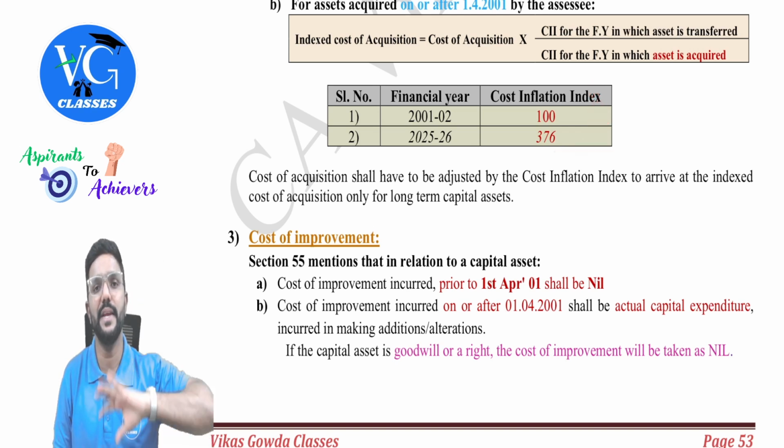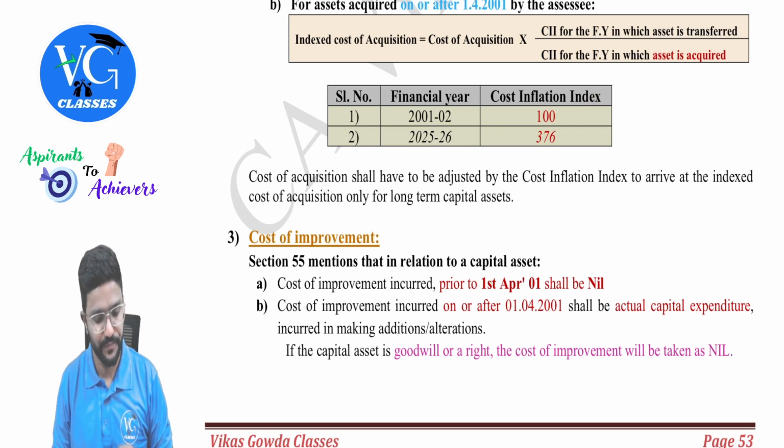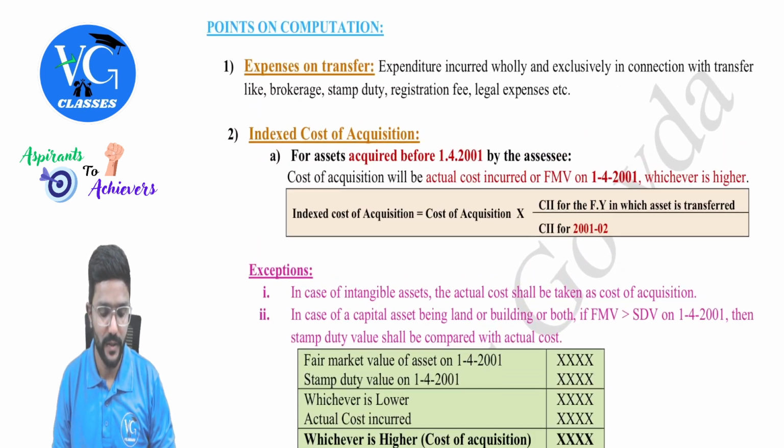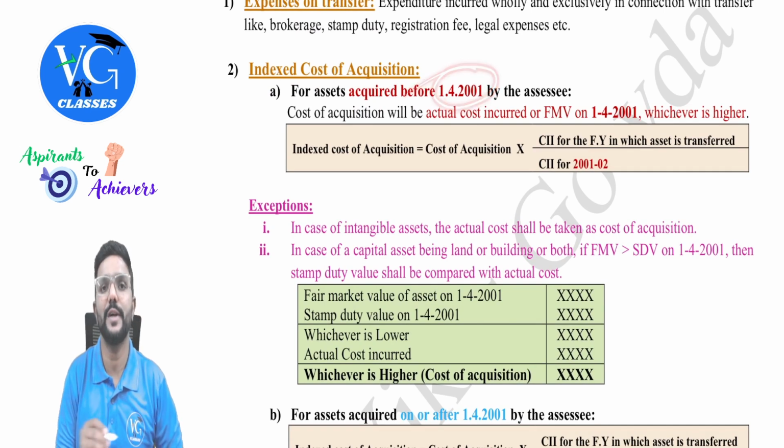For the rest, for in-between years, if the cost inflation index is required, they will give it in the question. They will give it in the question, guys. Okay, sir. Fine. So if an asset is purchased before 1st April 2001, then what should we do?